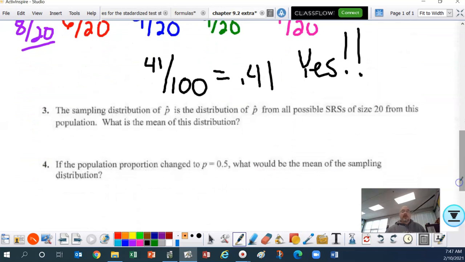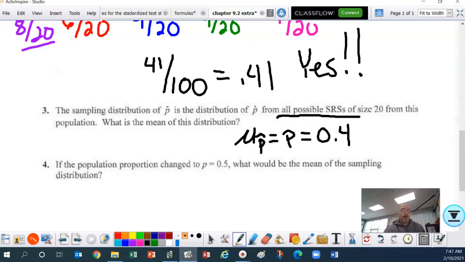All right, number 3, the sampling distribution of p hat is the distribution of p hat from all possible simple random samples of size 20 from this population. What is the mean of this distribution? Okay, it's the symbols, folks. Not 0.41, that's our sample, okay? It's asking about the mean of this distribution, which is all possible samples, okay?